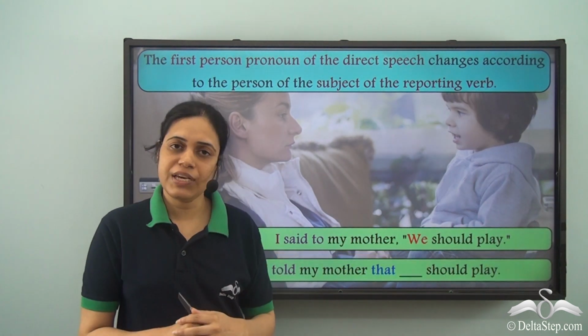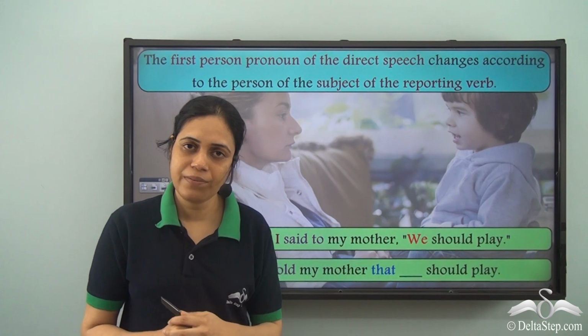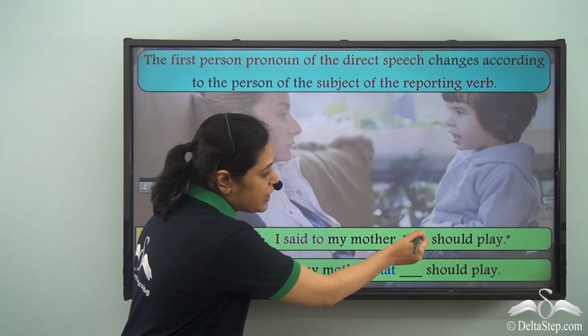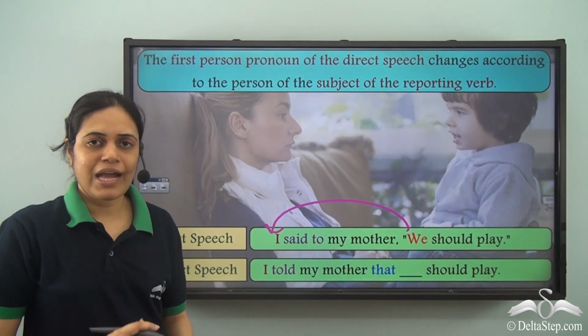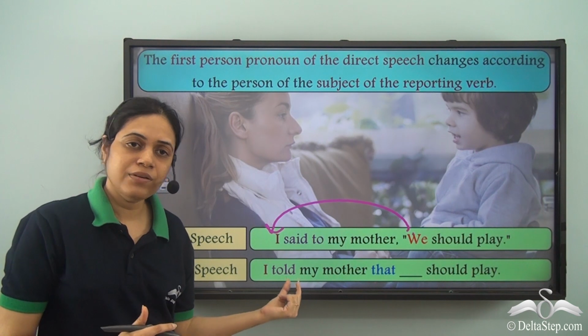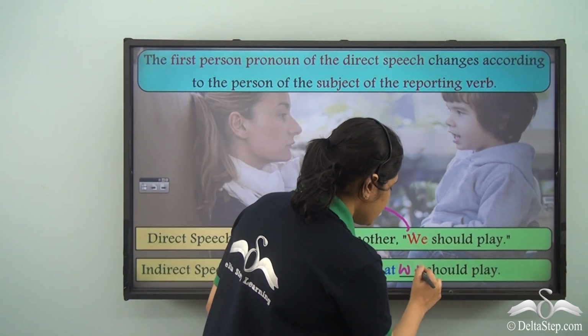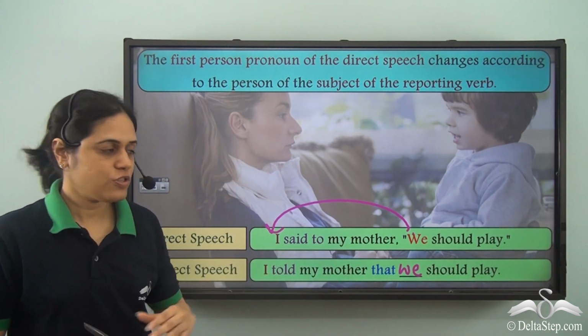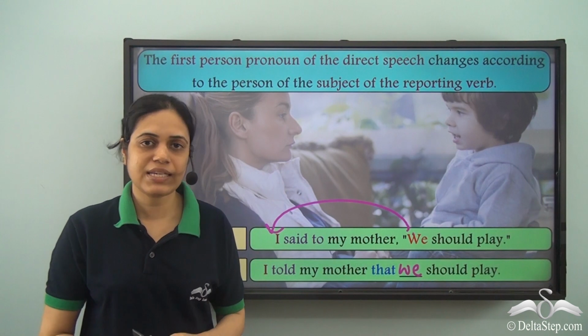What if it is we? I said to my mother, we should play. So in this case, we includes I and someone else. So we includes I. So I told my mother that we should play. So in this case also, we remains the same.